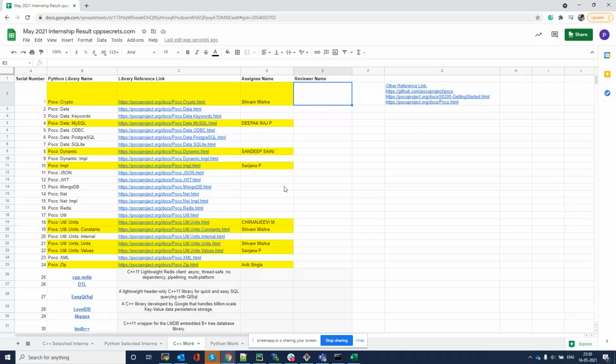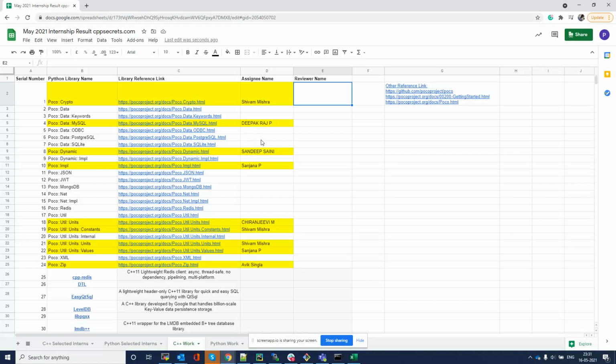Let's say Shivam has written articles about one of the libraries. I will assign Deepak as the reviewer, so Deepak is going to review all the articles written by Shivam, Shivam is going to review all the articles written by Sandeep, and Sandeep is going to review all the articles written by Deepak.